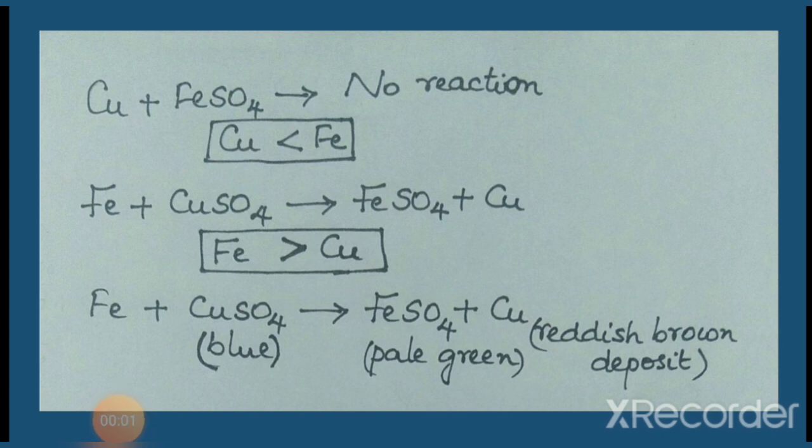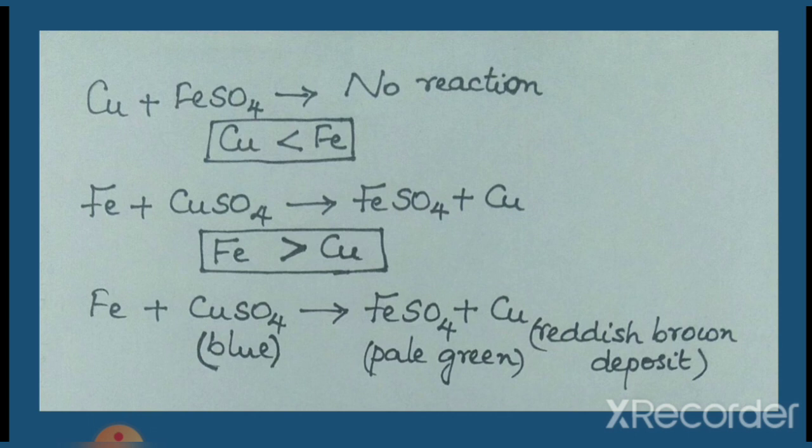Reaction does not take place in the test tube in which copper wire is dipped in ferrous sulfate solution. It is because copper is less reactive than iron. Now, how do you know that the reaction has not occurred? The pale green color of ferrous sulfate solution will not change. This shows that reaction has not occurred in the test tube.